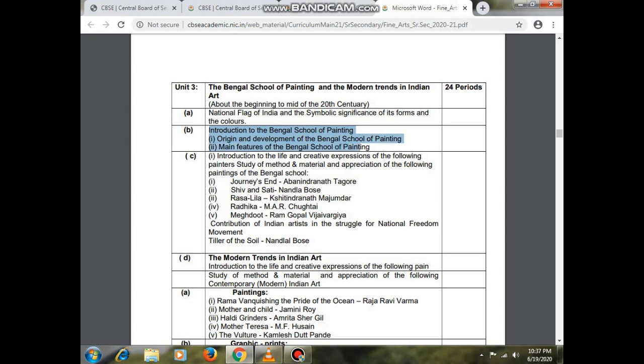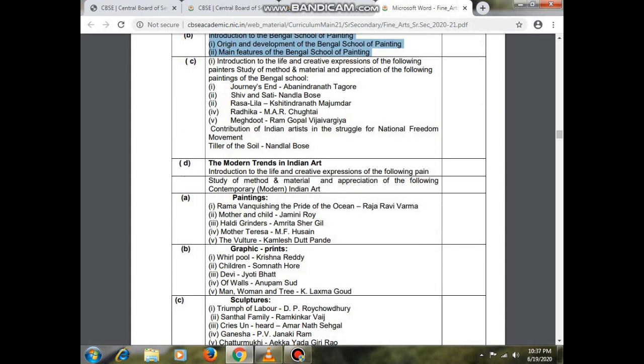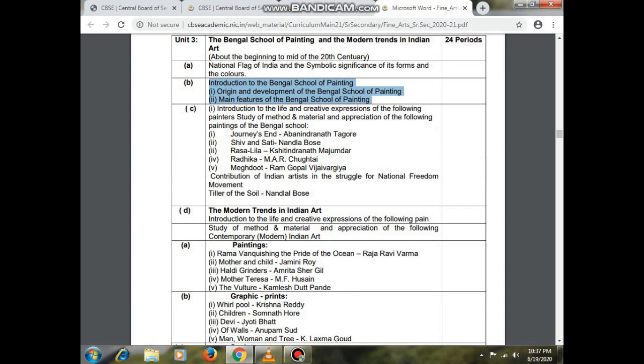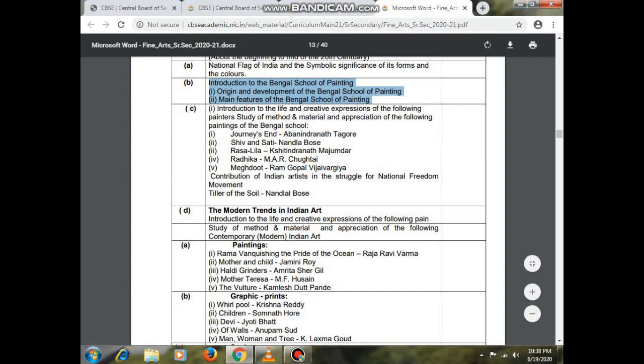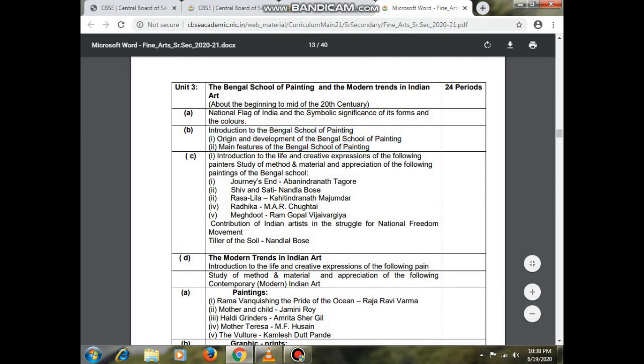In B we'll read about the introduction of the Bengal school of painting, its origin and development. How the Bengal school's origin and development happened, we'll read in this portion. The main features of the Bengal school will come next.